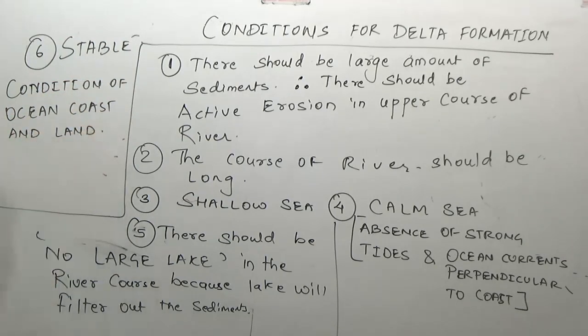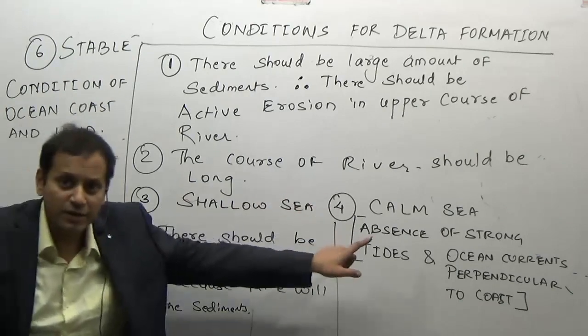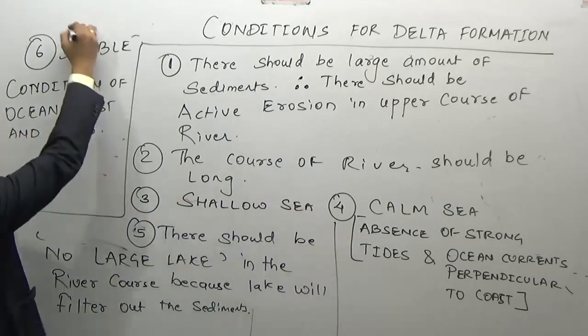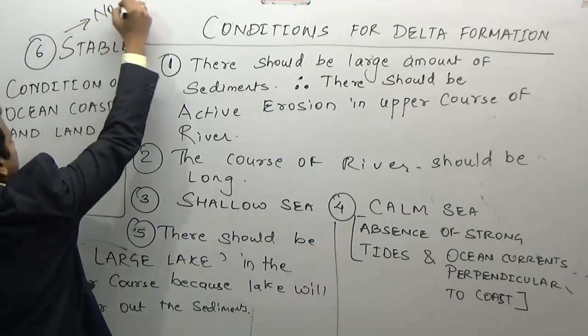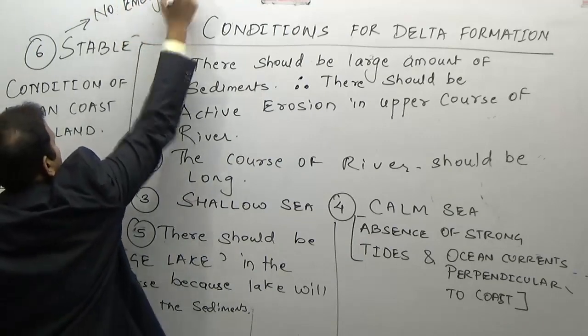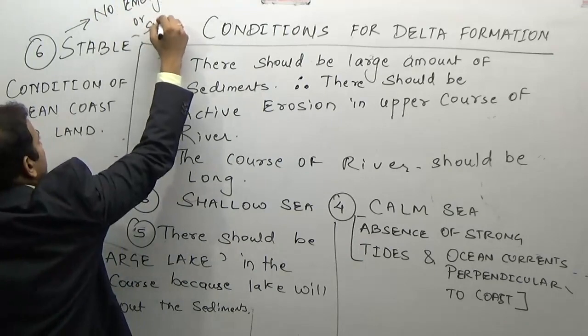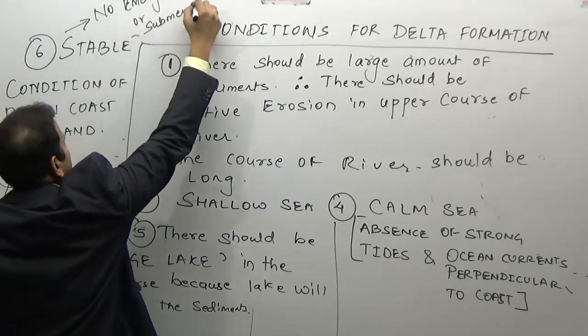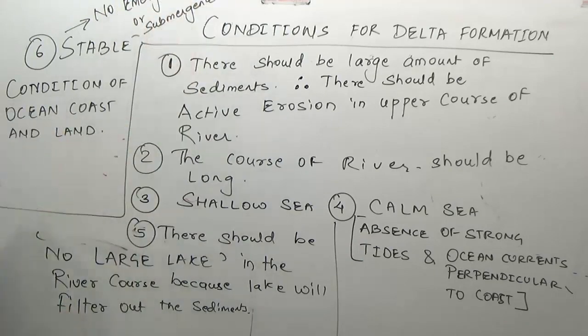What do you mean by stable conditions? Don't confuse it with calm conditions. It means that there should be no emergence or submergence of a coast.